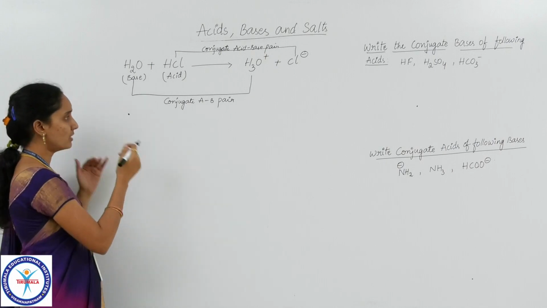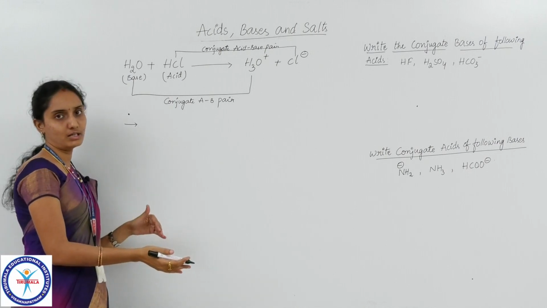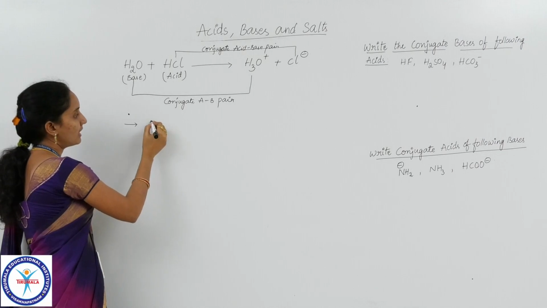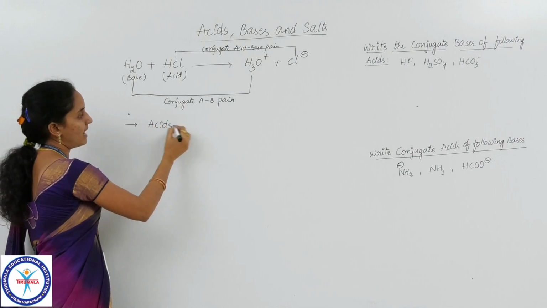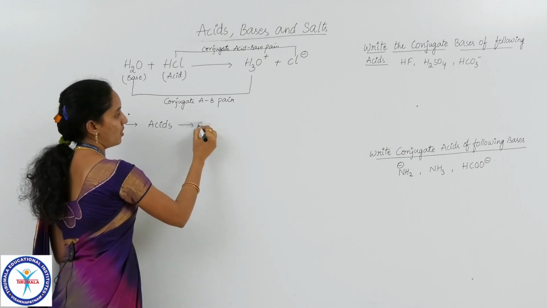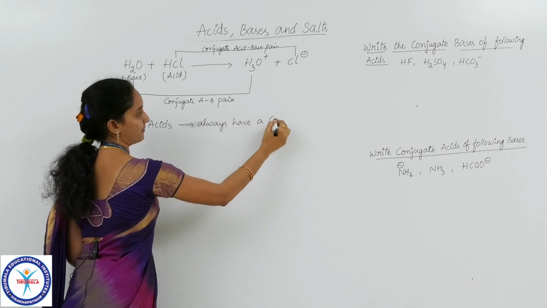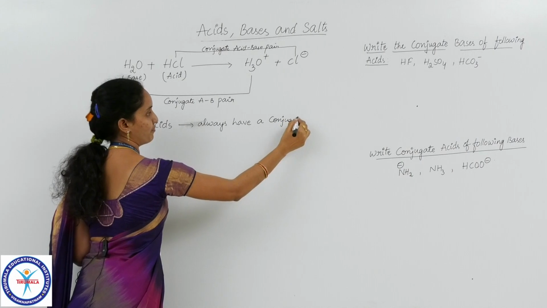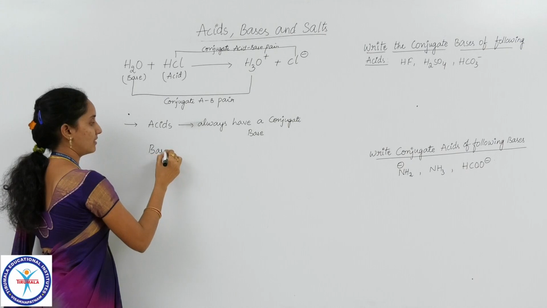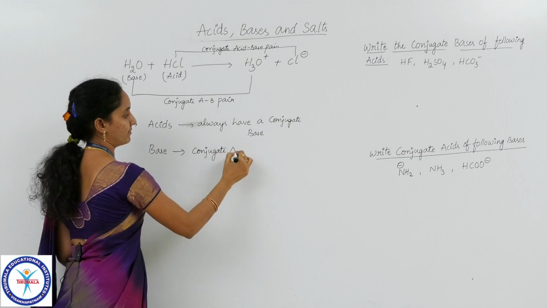Okay, so let me come to another point. In the previous session I completed some important points, that is, an acid will always have a conjugate base, and a base will always have a conjugate acid.